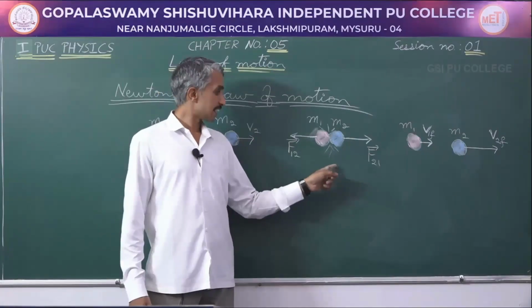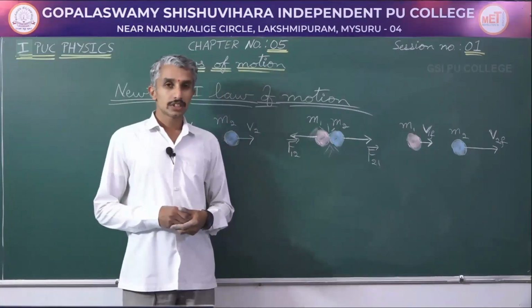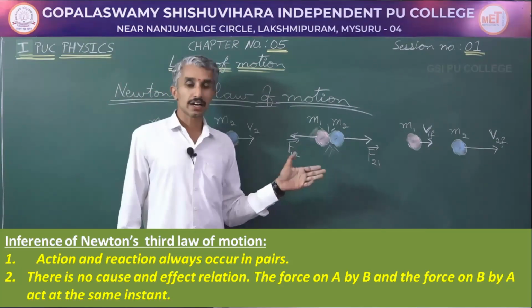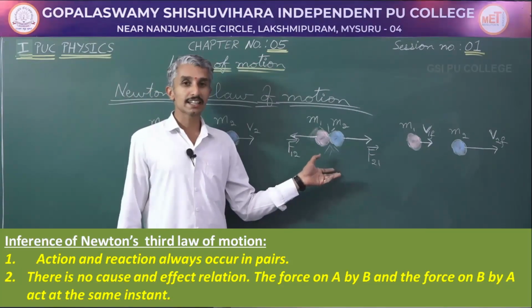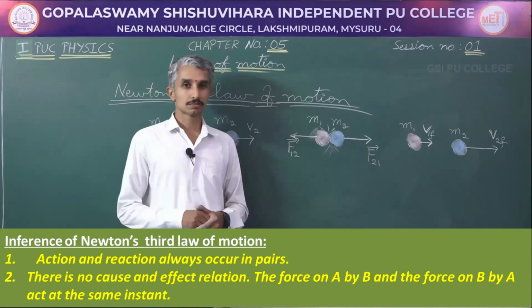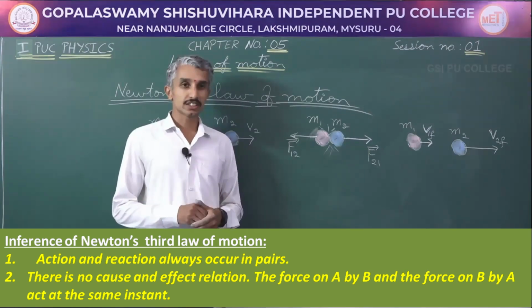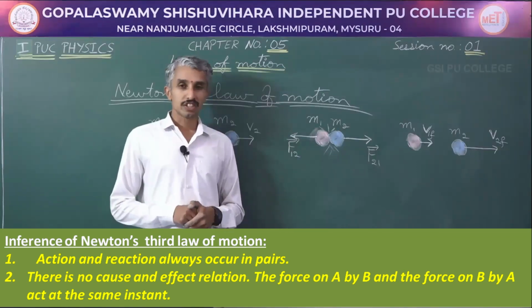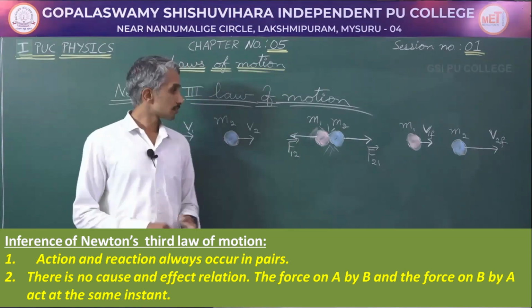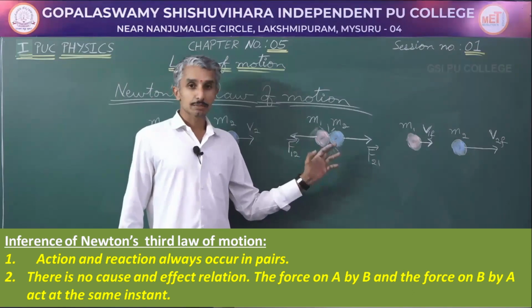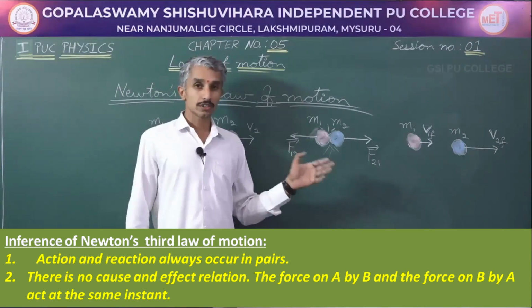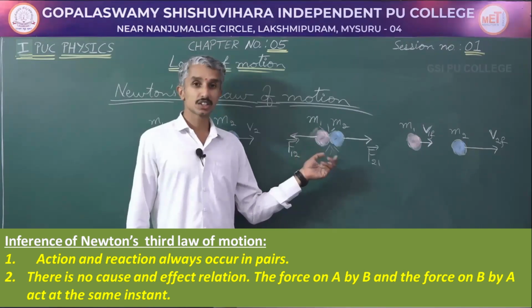Here in the second diagram, we consider two things. What are those two things? Action and reaction always occur in pairs, and the second thing is they occur at the same time. Many of them may have a misconception that reaction takes place after some time of action, or reaction is the effect and action is the cause.